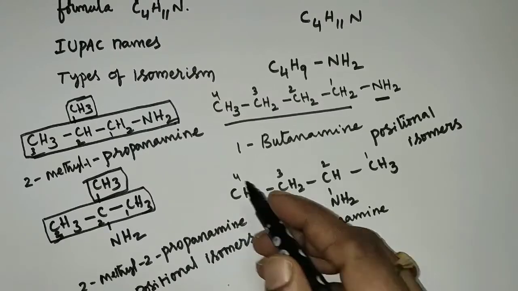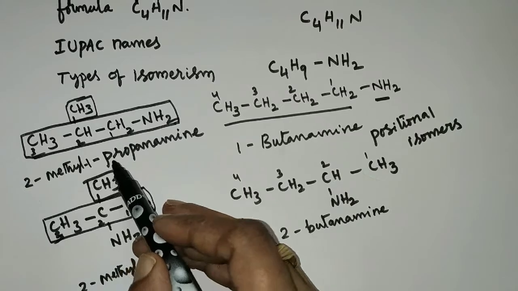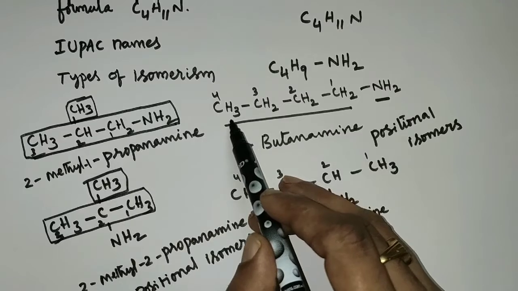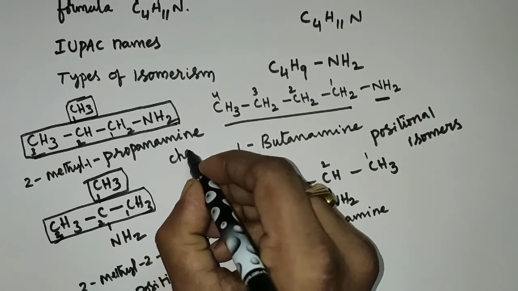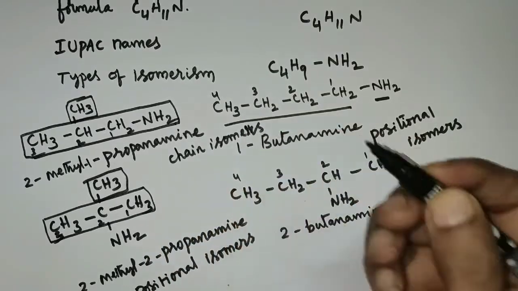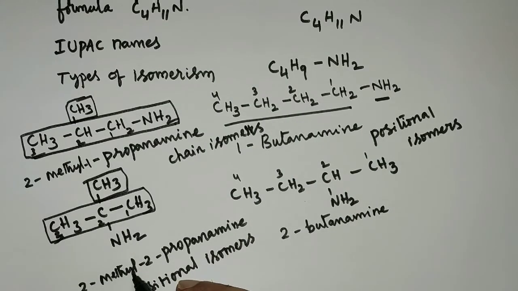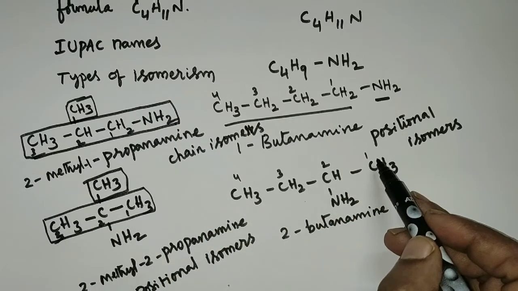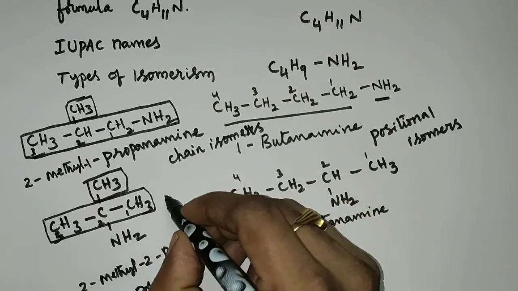And if you see these two, 1-butanamine and 2-methyl-1-propanamine, they have no difference in the position of the NH2 group, but there is a difference in the number of carbon atoms present in the longest carbon chain. So these two structures are chain isomers. And when you observe these two, 2-butanamine and 2-methyl-2-propanamine, even here you can see the difference in the number of carbon atoms in the longest carbon chain, and no difference in the position of the NH2 group. So these two will also come under chain isomers.